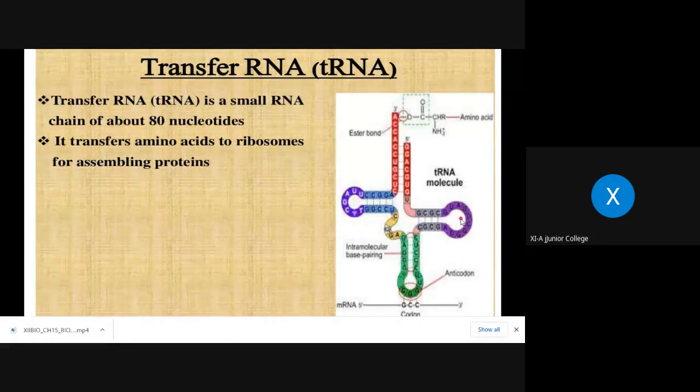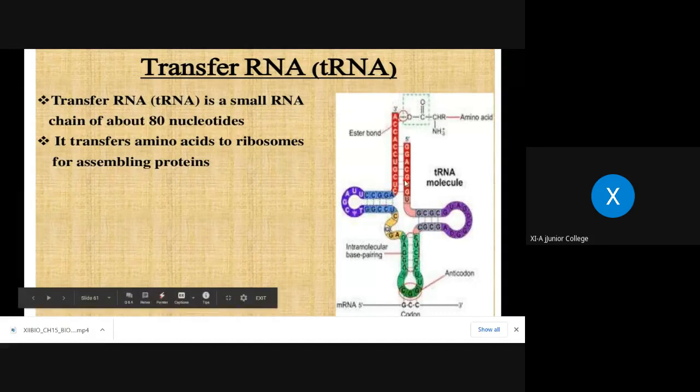Opposite to the D arm, whatever arm is present is called the T arm, or also the T psi C arm. Then the loop and structure opposite to these free ends is called the anticodon loop.